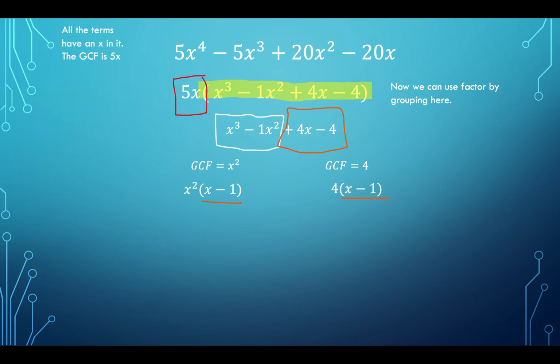Remember, we have our two sets of matching parentheses, so x minus 1. We rewrite that at the bottom, and then we have x squared and the 4, so we group those together. So we have x squared plus 4. And then we have our 5x from the first step that we did, and what do we have to do? Bring that all the way down to the bottom. So our final answer is 5x times x minus 1 times x squared plus 4.